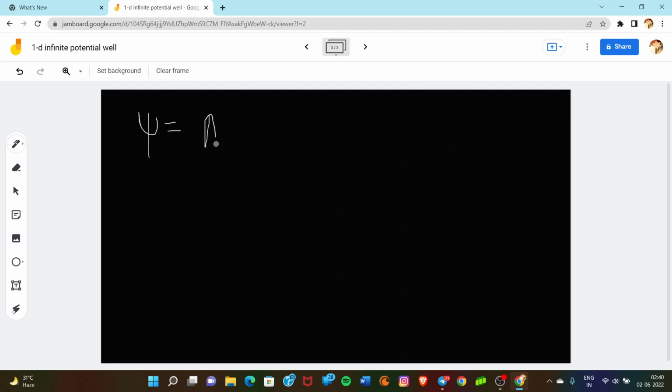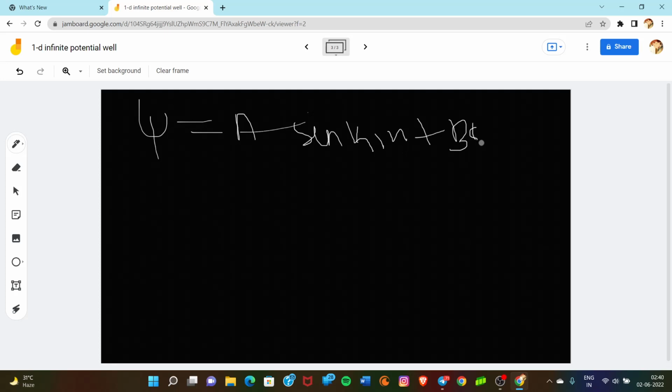So our function would be phi is equal to A sin k1x. This is the solution we get after solving it using mathematical processes. So now we simply have to put in the boundary conditions.